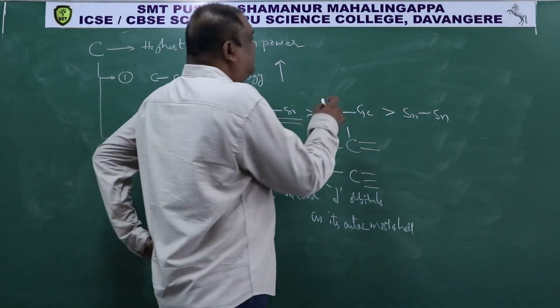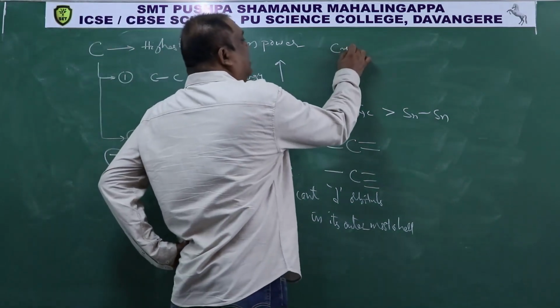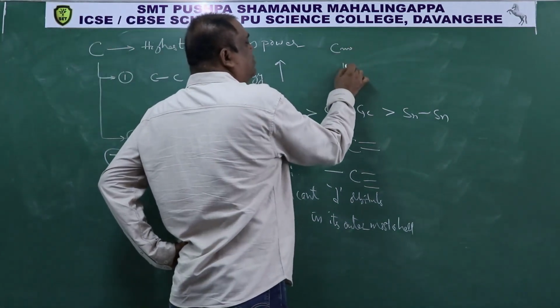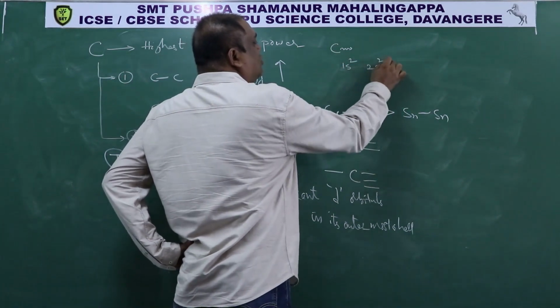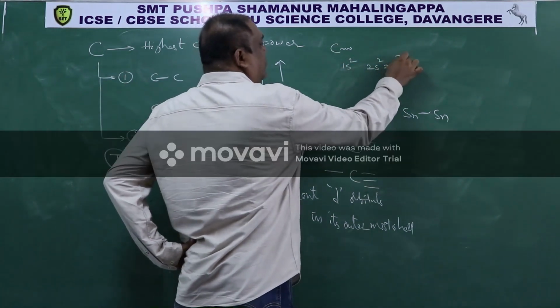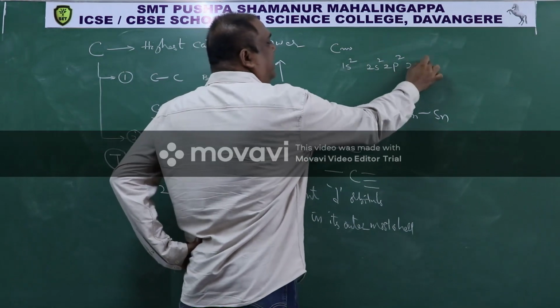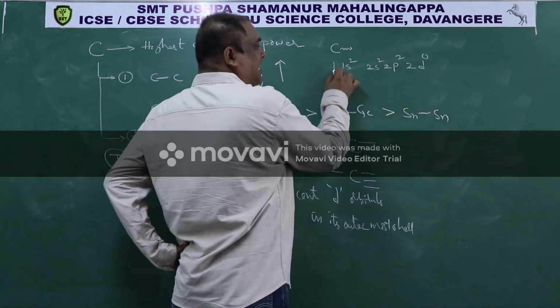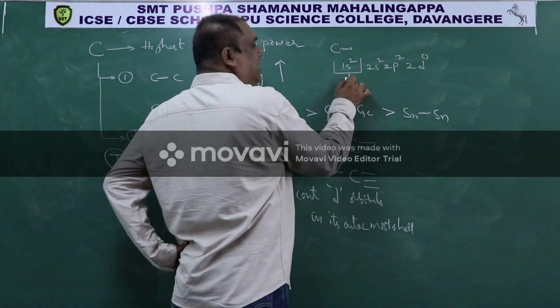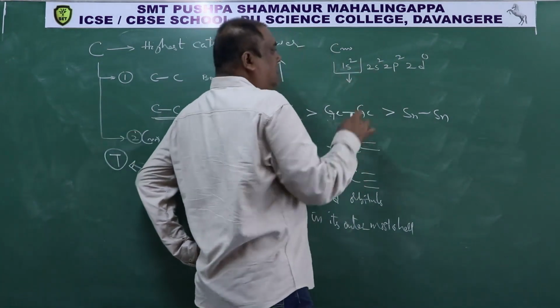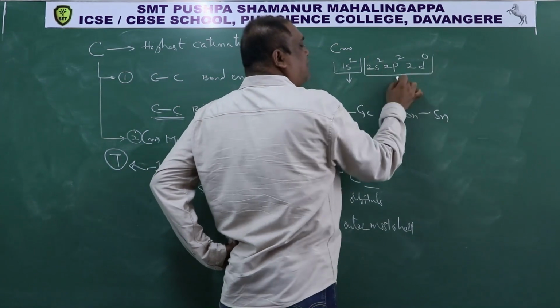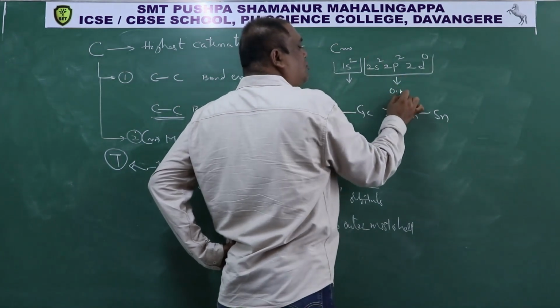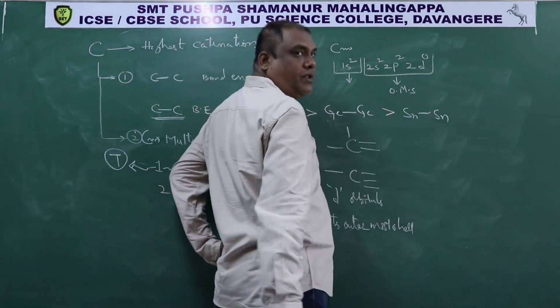If you observe carbon's electronic configuration, it is 1s2, 2s2, 2p2, 2d0. This is the electronic configuration of the first shell in carbon. This is the electronic configuration of the second shell or outermost shell in carbon.